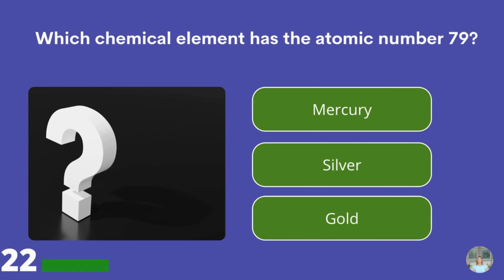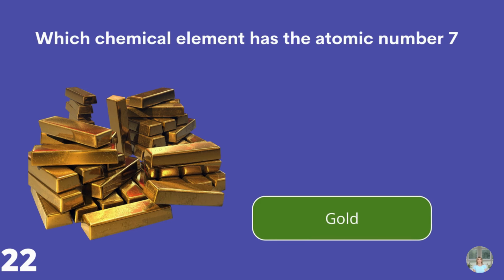Which chemical element has the atomic number 79? Mercury, silver, or gold? Gold.